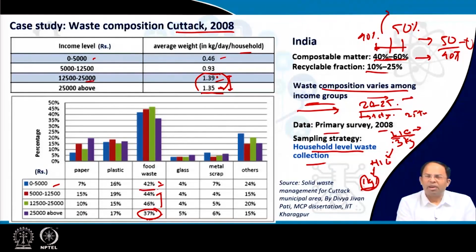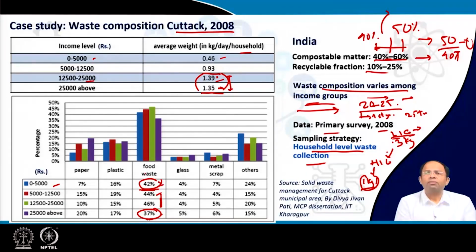Why? Because these are very poor people, and very poor people don't waste food. So usually the amount of vegetable peels generated by a poor household, if you compare it with a richer household, you will find that the rich person will throw out more of the part of the vegetable which he is not going to consume, whereas a poor household will actually consume more. So probably that's why the food waste is even less in poor households.